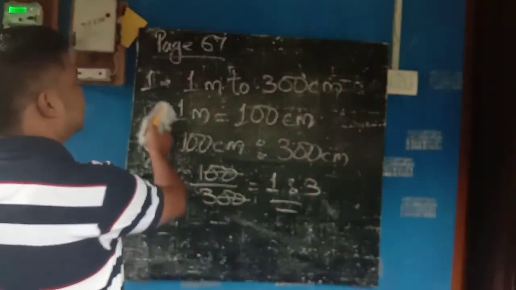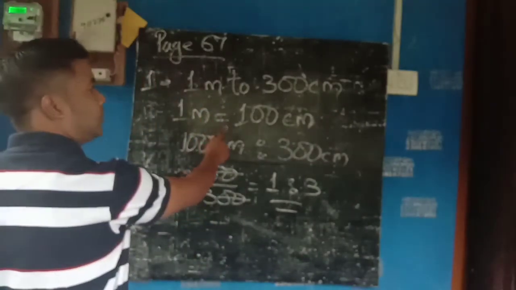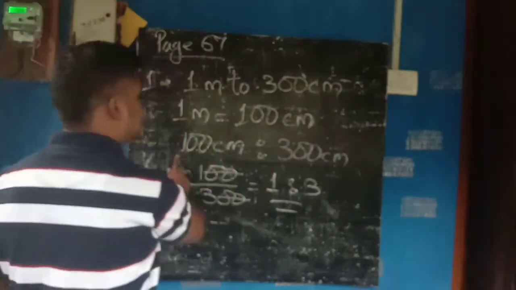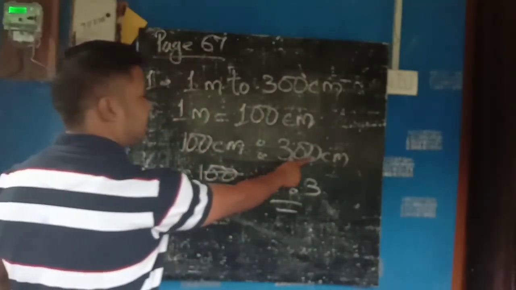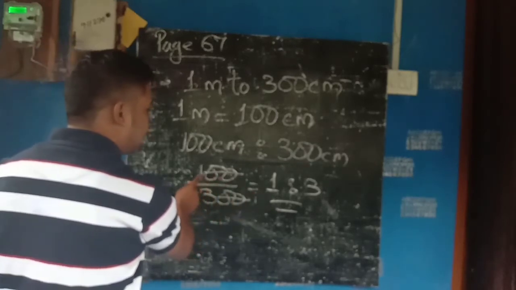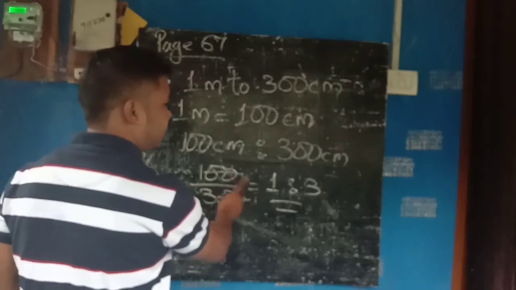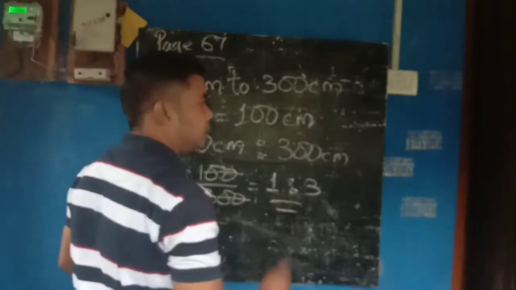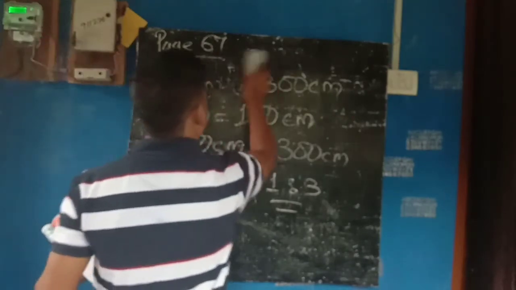Hope you understood: 1 meter to 300 centimeter. 1 meter is equal to how much? 100 centimeter. 100 centimeter is to 300 centimeter. So 100 by 300 is equal to, 0 0 cancel, 1 by 3. 1 by 3 will be written as 1 is to 3. This is your answer.